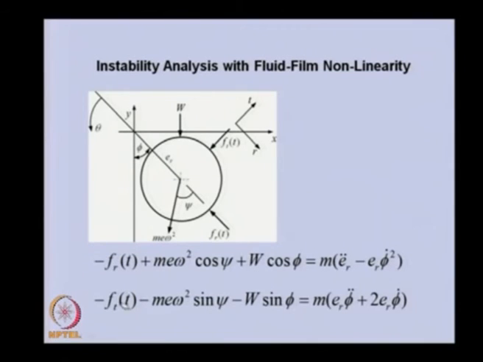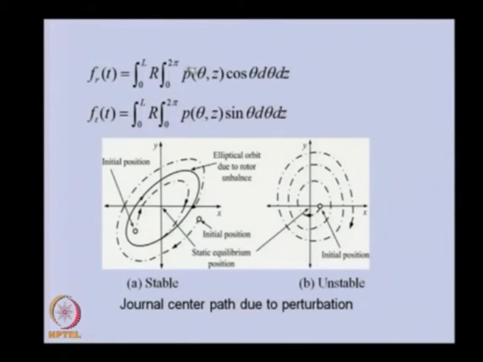Similarly, we can write the force balance in the tangential direction. This is the fluid film force in the tangential direction, this is the unbalanced force, this is the weight component, and this is the mass and the acceleration in the tangential direction. This is due to the rotation, and this is the Coriolis component of acceleration because of the radial motion and the angular velocity. In this equation of motion, the only thing is that the radial force and the tangential force from the fluid film need to be obtained from the pressure of the fluid.